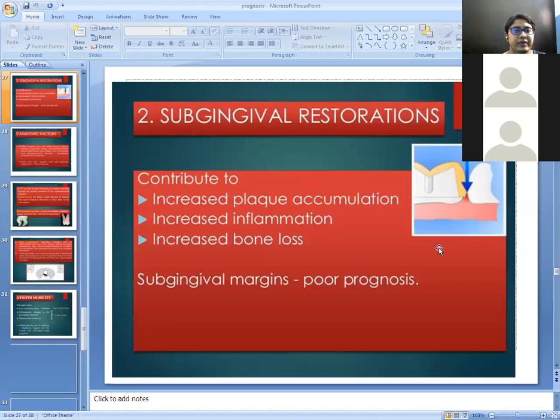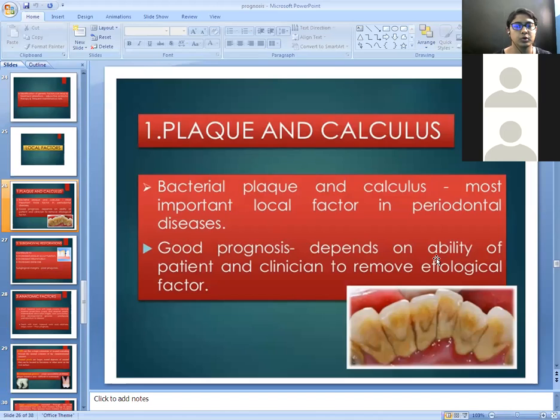Next are the local factors of the prognosis. First is plaque and calculus. Bacterial plaque and calculus are the most important local factors of periodontal diseases. Good prognosis depends on the ability of the patient and clinician to remove the etiological factors. If you remove the etiological factors, that is the plaque and calculus, properly, then the prognosis will be good.